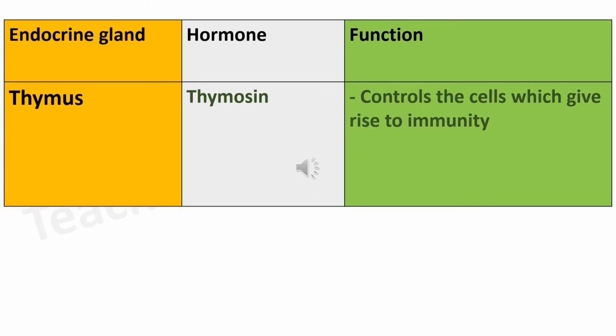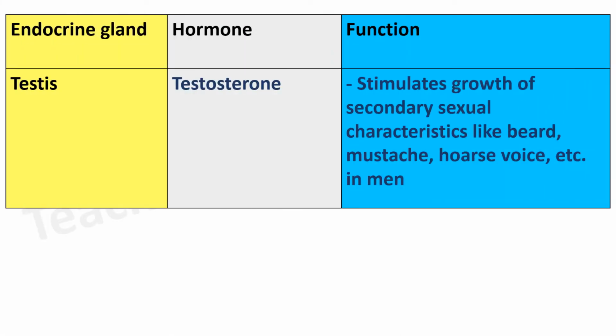Endocrine gland, thymus. Hormone, thymosin. Function, controls the cell which gives rise to immunity. Endocrine gland, testes. Hormone, testosterone. Function, stimulates growth of secondary sexual characteristics like beard, moustache, hoarse voice, etc. in men.